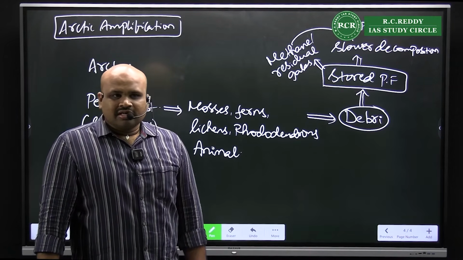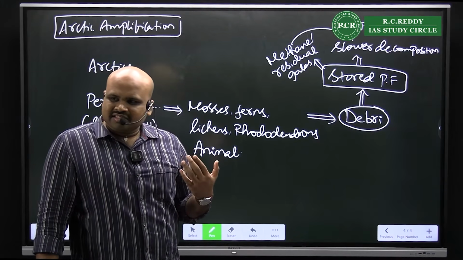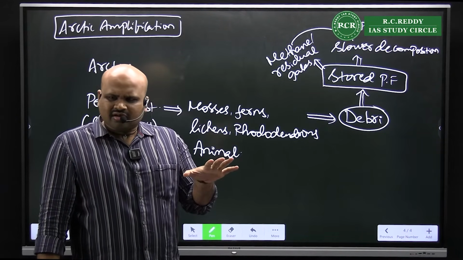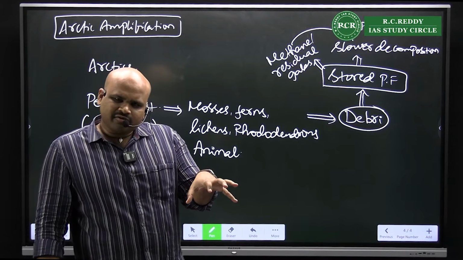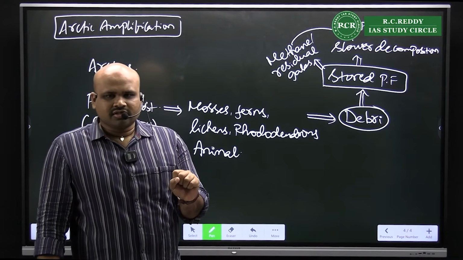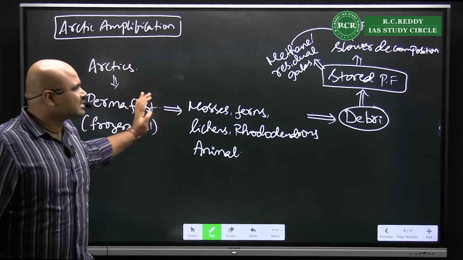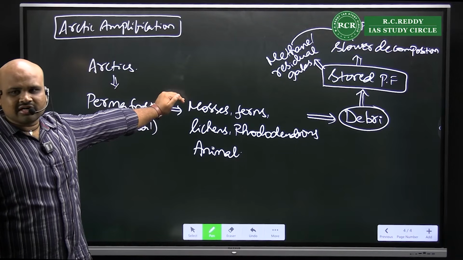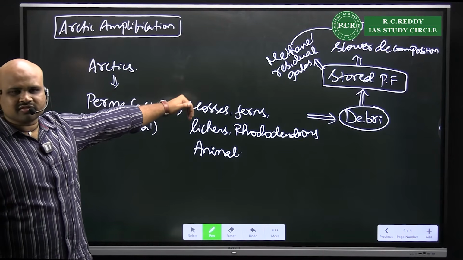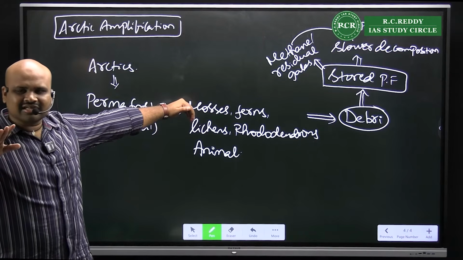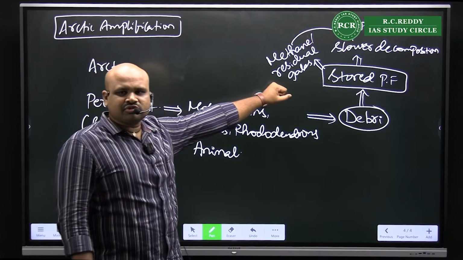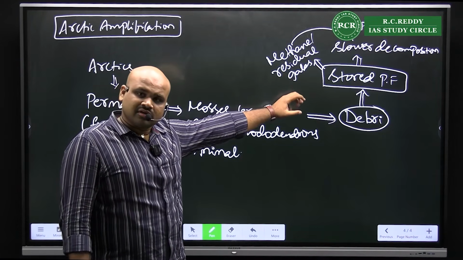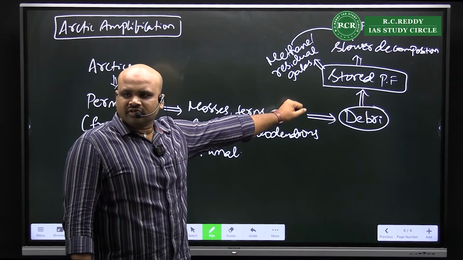So am I seeing these gases being emitted? No, they are present within that particular frozen soil which is permafrost. Now this is the whole supply chain that is happening in the Arctic region. Because of the colder conditions, there is slower decomposition. Because of permafrost, whatever gases are emitted are fundamentally stored within this frozen region.